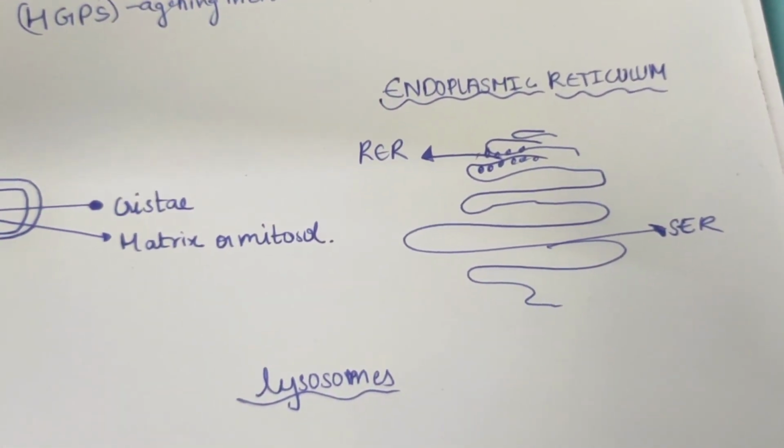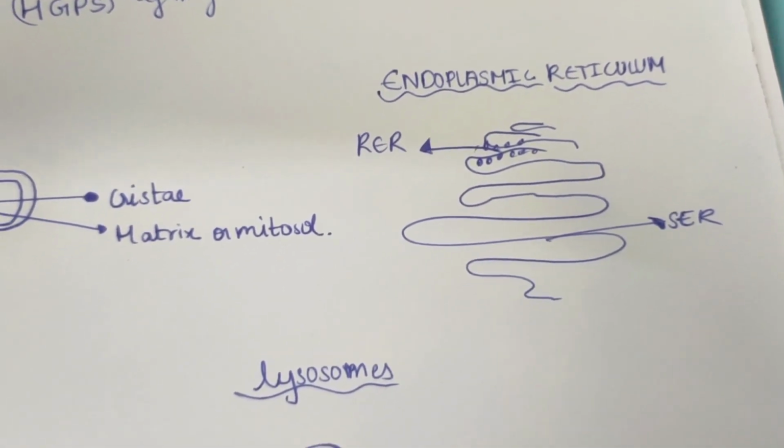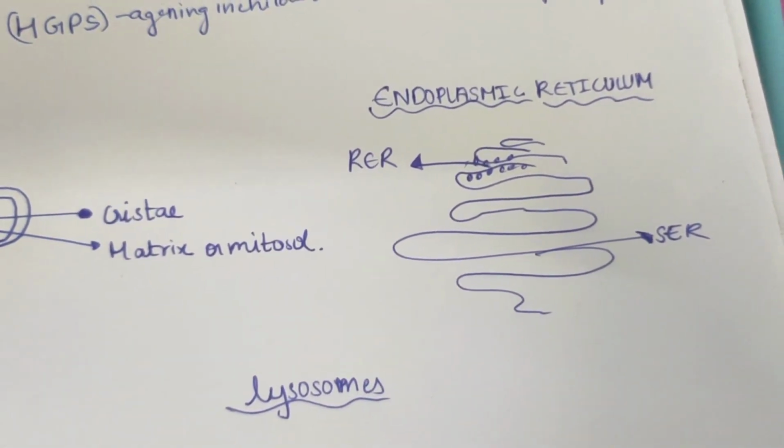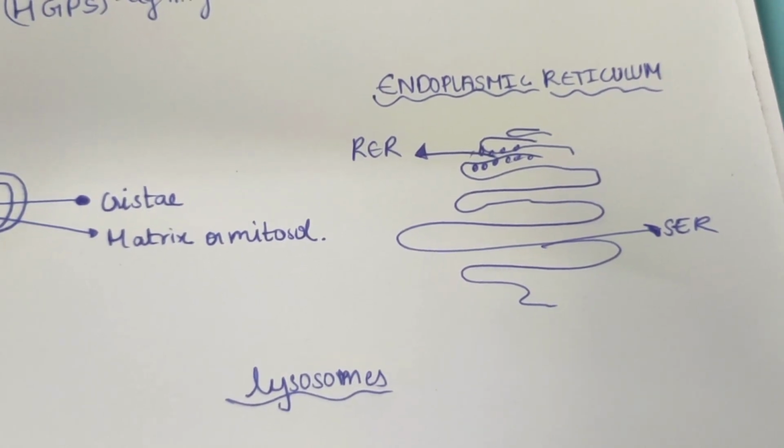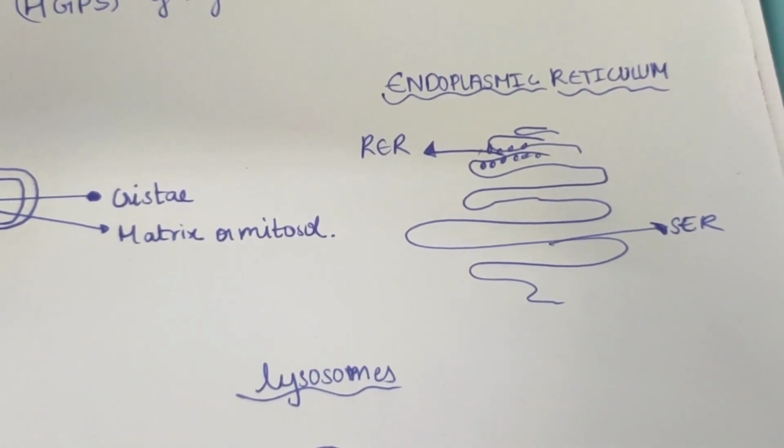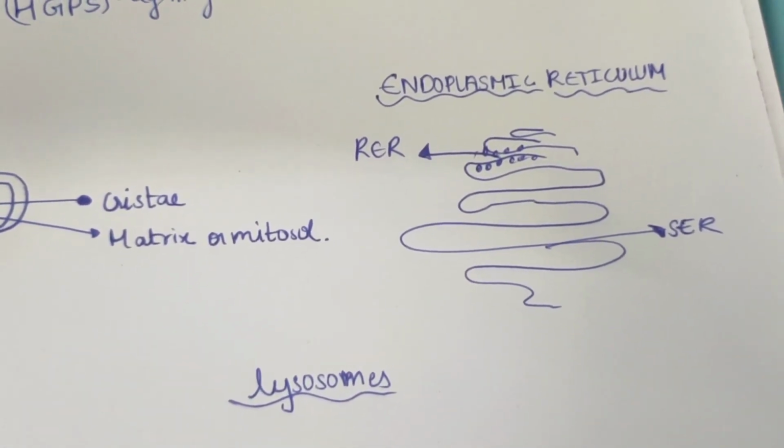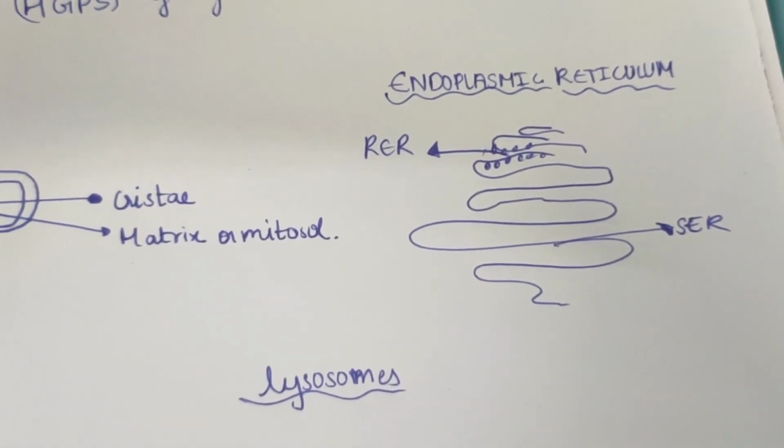And during the division of rough endoplasmic reticulum, they form small vesicle-like substances. They are known as microsomes, and they do not occur in cells. Only during division do they occur.